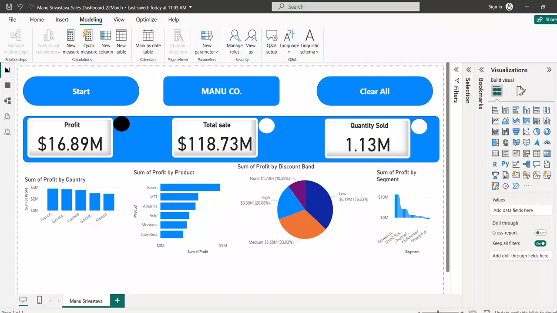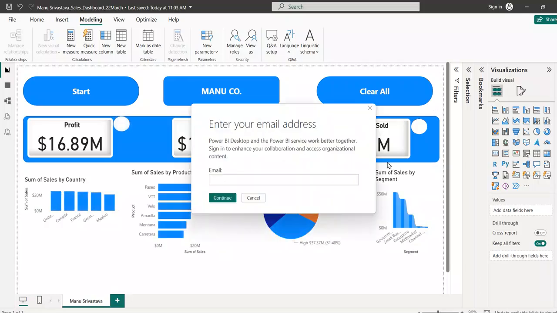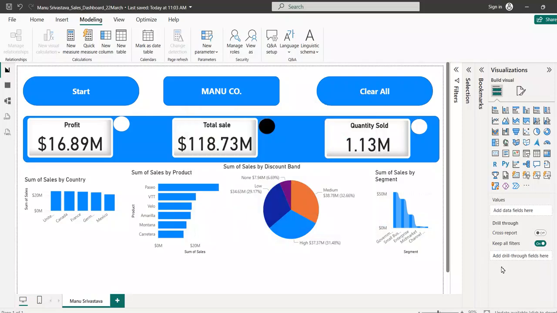So I was quickly working on some of the dashboards for the Manu company, as I told you, for different KPIs: we have profit, sale, and quantity sold. We have prepared some visualizations here as well. So this is a very interactive dashboard as I use bookmarks here. When I click on profit, I have all the profit dashboards, visualizations active. Now, if I would like to click on my total sale, I will have all my total sale activated here, if you see. So this is how it goes.